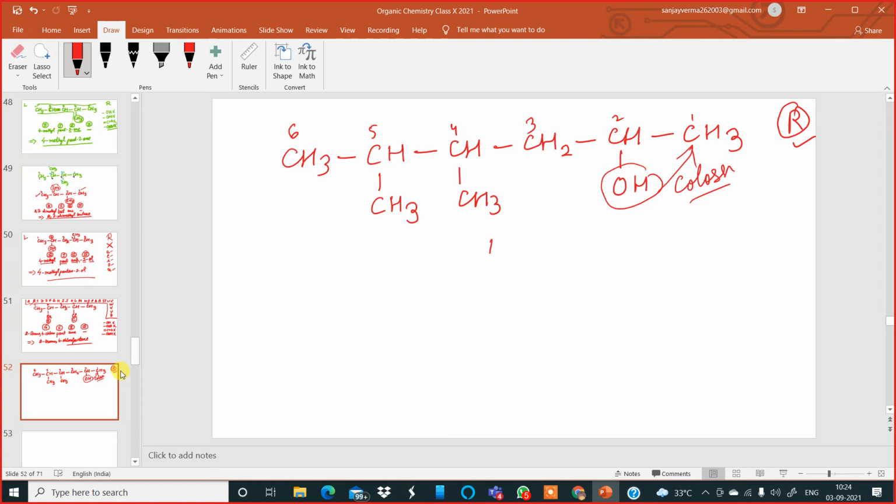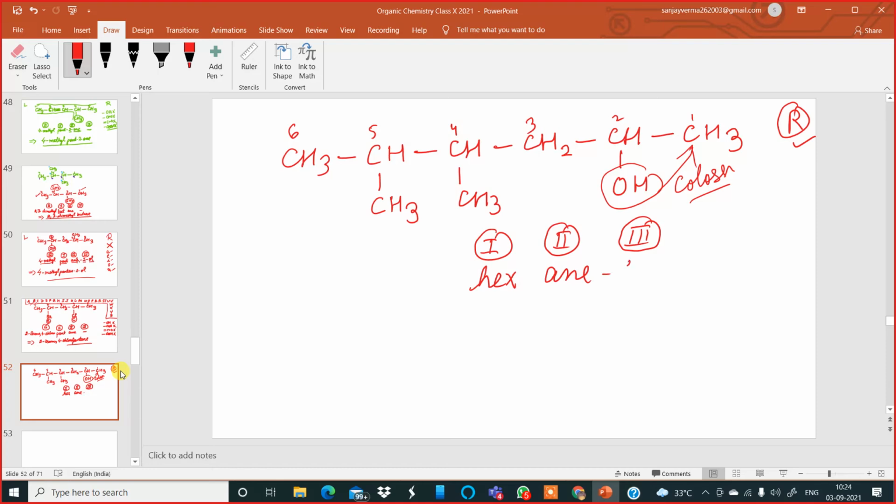Okay, now number 1, what is the word root? For 6 carbon atoms, it is hex. So I am writing hex. Number 2, what is the primary suffix? It is ane, en, or yne. Number 3, what is the secondary suffix?